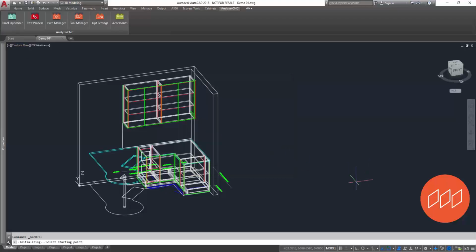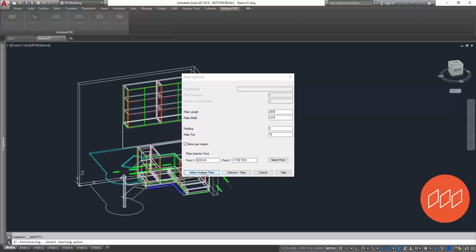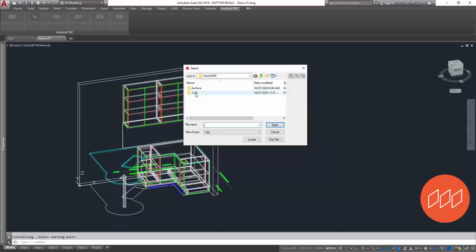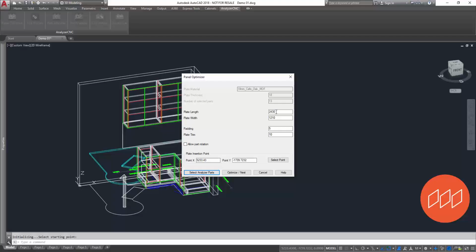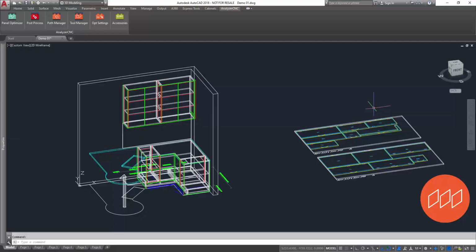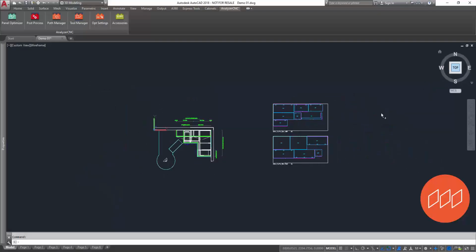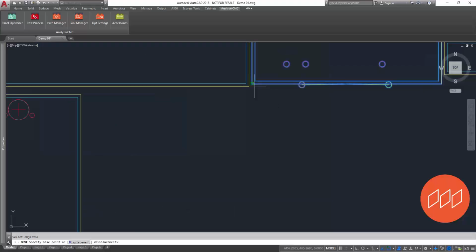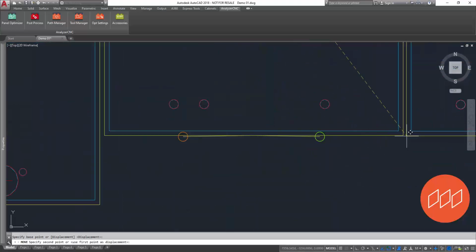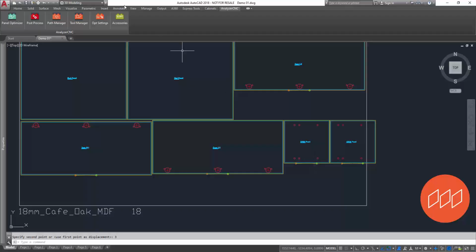This is where Analyzer CAM excels. As another AutoCAD plugin, it offers powerful yet simple functionality. Load a list of same material components, select a sheet size, and optimize with a single click. AutoCAD's basic move tools allow grain match parts to be repositioned, grouped, and re-optimized for a seamless grain pattern, delivering a professional finish with minimal effort.